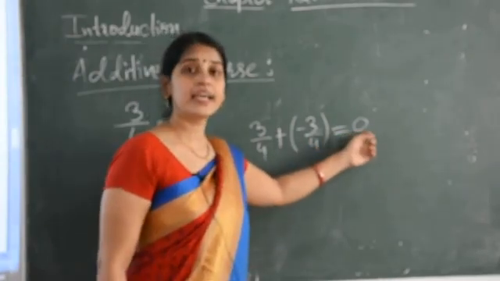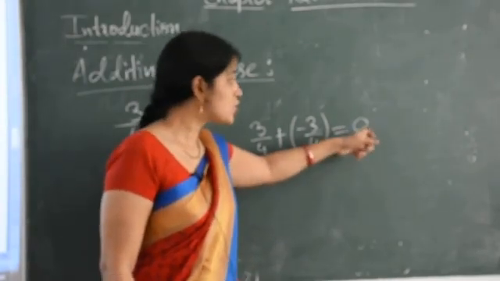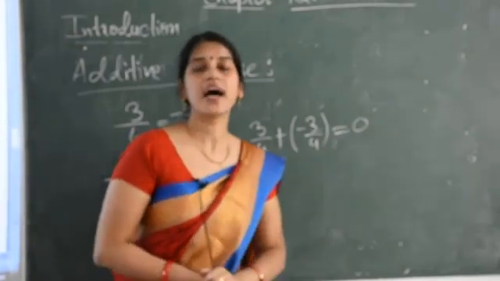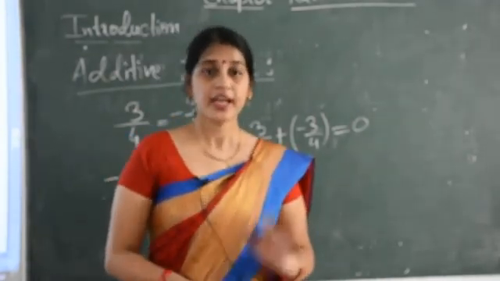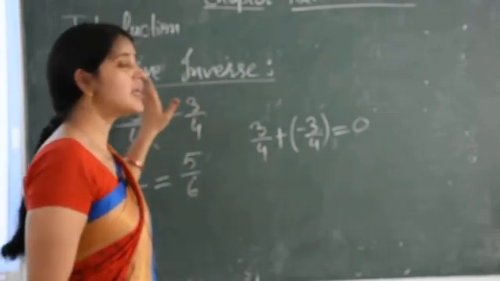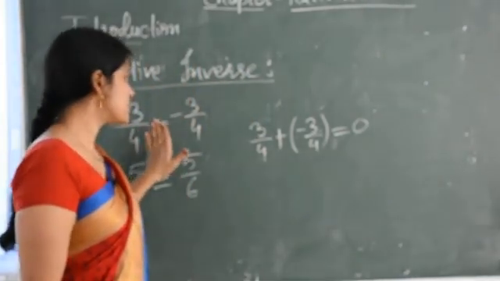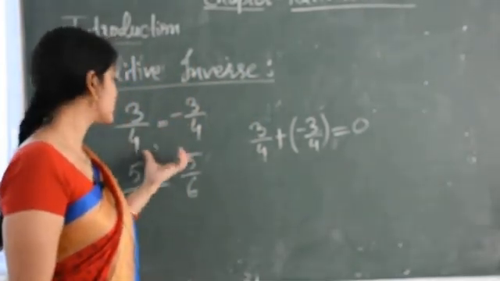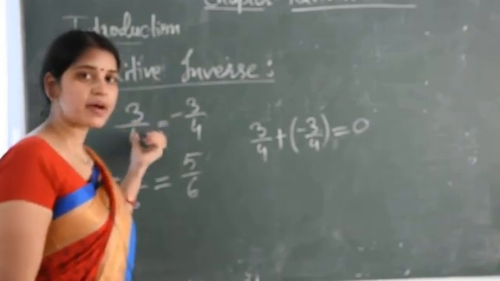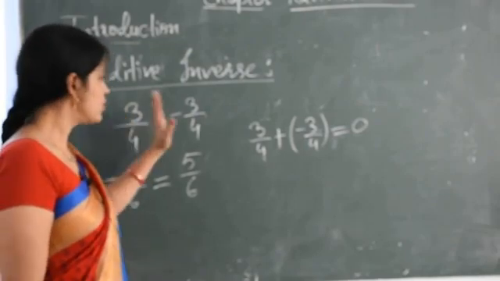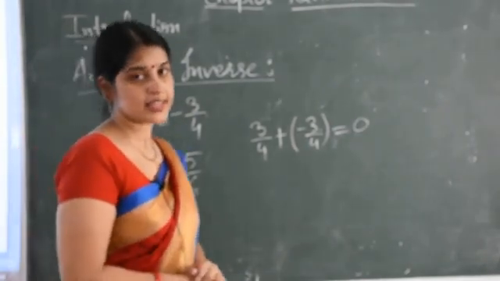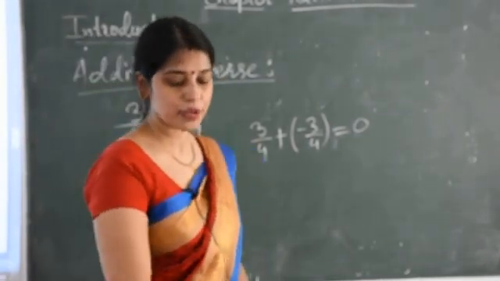So the answer is always 0. Here 0 is the identity element for addition. So this was all about additive inverse. You have to remember this, because in questions most of the time they ask to find the additive inverse of a number. So change the sign of that number to the opposite sign.